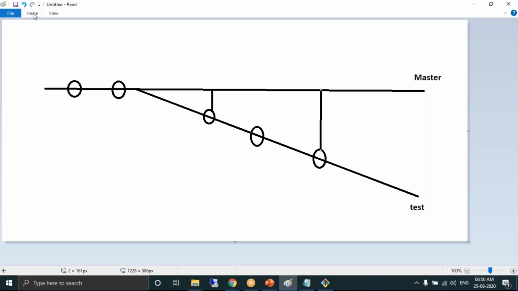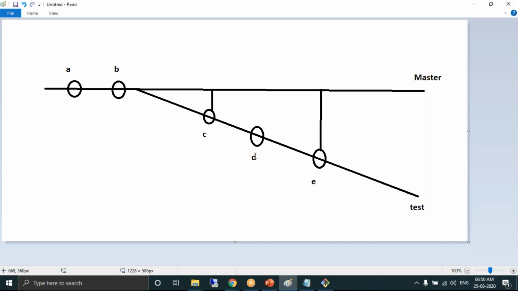Let's say here, this is A commit, B commit, C commit, D commit, E commit. Now you want to add only C commit and D commit. You don't want to add E commit.